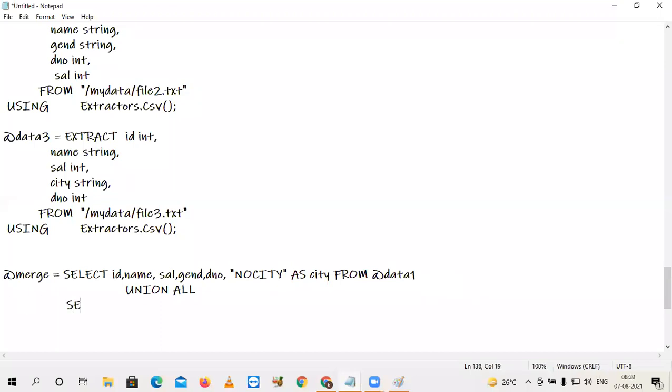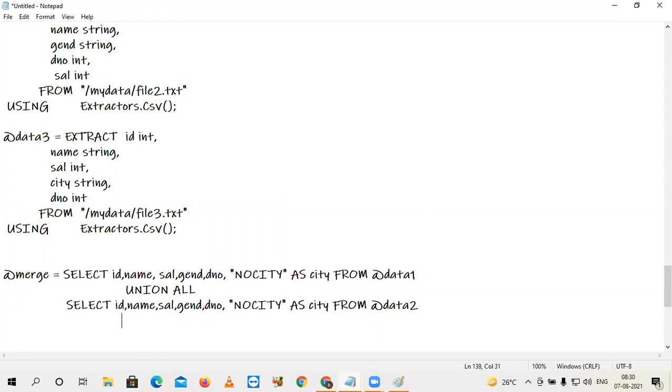Now this time, a statement to read data from the second. Select ID, name, salary, gender, department number. Of course, in the second file the order is different, but we are neutralizing that order the same as the first one. Whatever the order we have given for the first query, the same order the remaining queries need to follow. But still in the second file also, there is no value called city. That's why I'm supplying some constant value, no city, as city from data 2 this time.